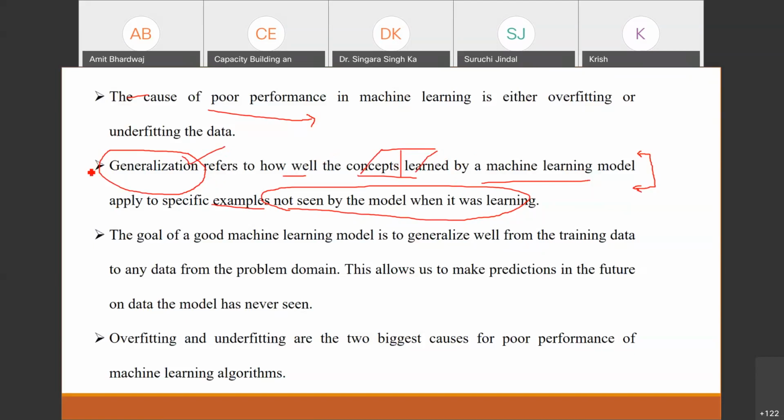I have told it many times, but the name is new to you. Generalization. Generalization means your model must fit for the unseen data also. It must perform very well for the new data. Unseen data means new data, the data which is not used in the training part. Okay. So what is our objective? The objective of good machine learning is to generalize well from the training data to any data from the problem domain.